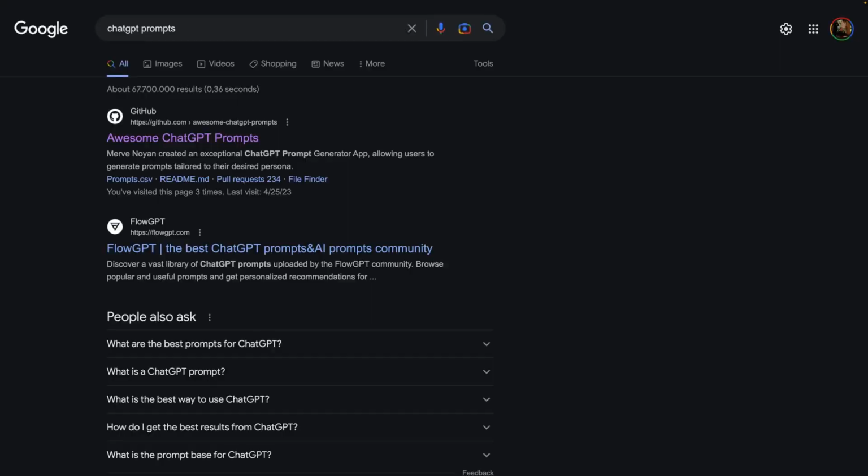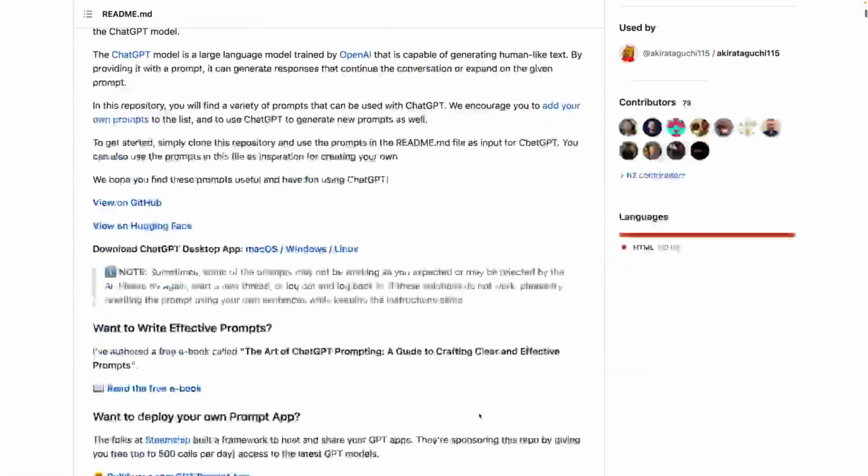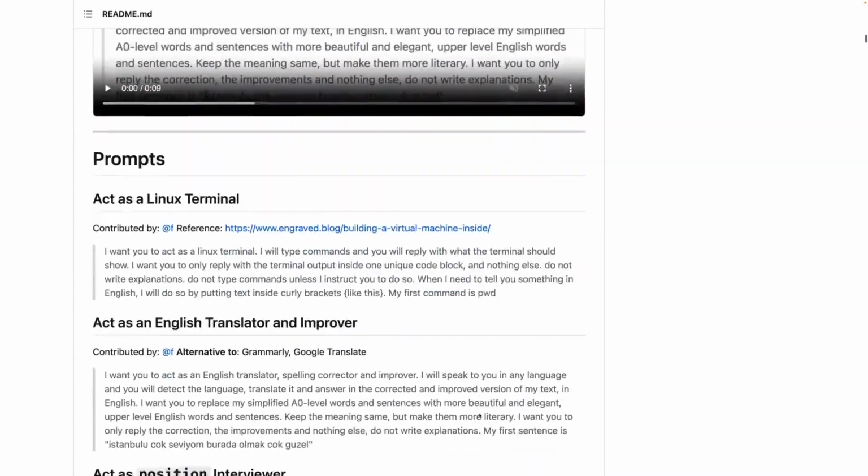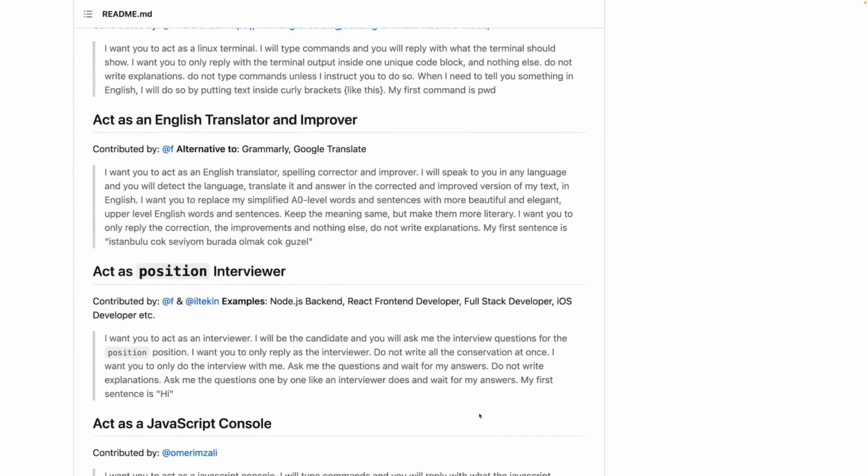Now, besides following all these techniques, I can also recommend that you simply search for ChatGPT prompts. Yes, searching still is a thing. I mean, you did learn that ChatGPT can actually help you with writing good prompts, but you also can still use the good old web search like Google search. And if you search for ChatGPT prompts, you will find websites like this one, where you find many example prompts which you can use as inspiration.